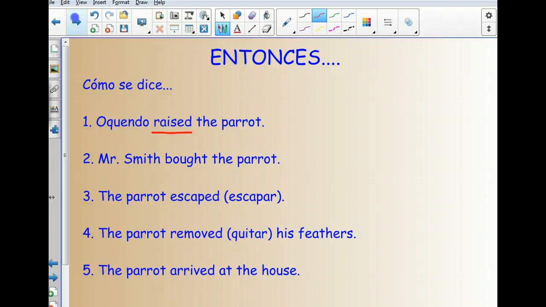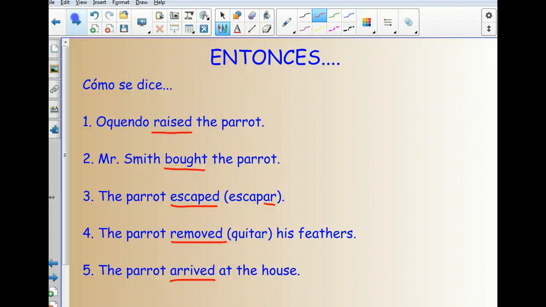This, by the way, is in our vocab sheet. If you don't know what the verb is, it's in the vocab sheet that I gave you, or you can look it up. We have bought from the verb to buy. Escaped. We saw huir, H-U-I-R, but I want you guys to use this verb because it's an AR verb. And we have the parrot removed, which is the verb quitar, which also comes from the story. And then we have arrived. So all of these are AR verbs. You should know bought and arrived, but if you don't, you can look any of them up in the dictionary.